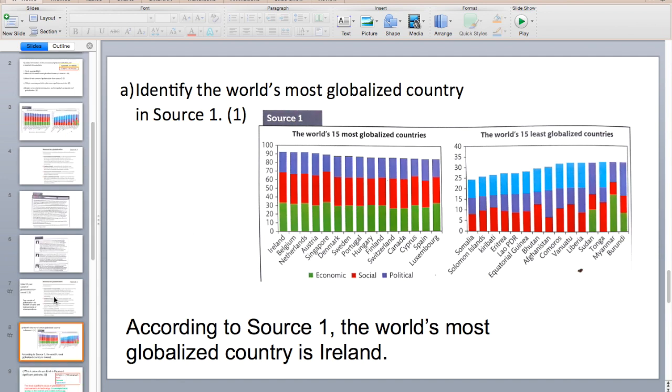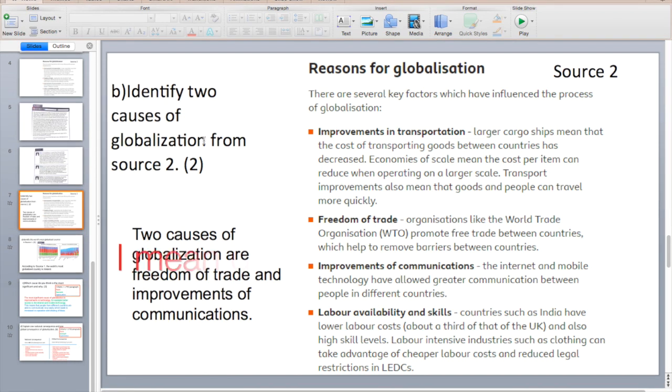Question 2 is similar. Let's have a look. Identify 2 causes of globalization from source 2. Obviously, it's worth 2 marks. You have to bring up 2 causes. 2 causes of globalization are, and you can copy and paste from the source, freedom of trade, improvements in communications. You also can include improvements in transportation and labor availability and skills.